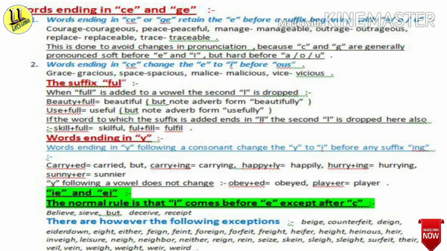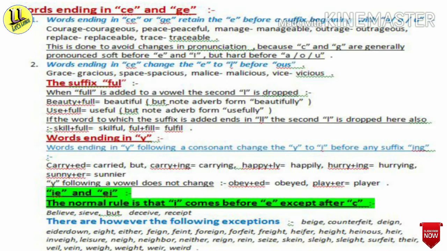And then about the suffix full. I have already told you about the suffix. Suffix is a combination of some letters and is added after a word. Without the suffix, we can get a complete word, and after adding, it will be a word also. That is called suffix.